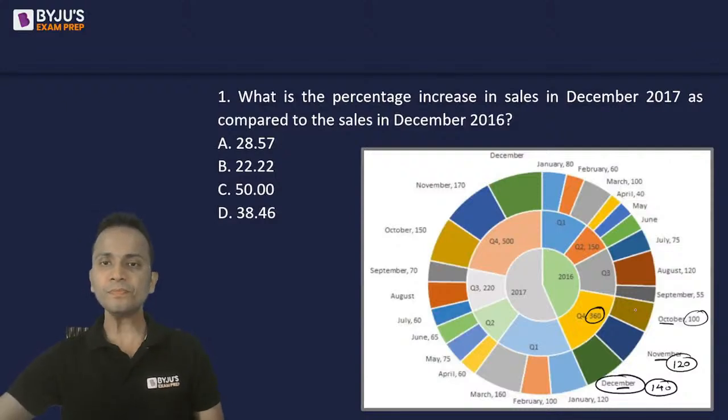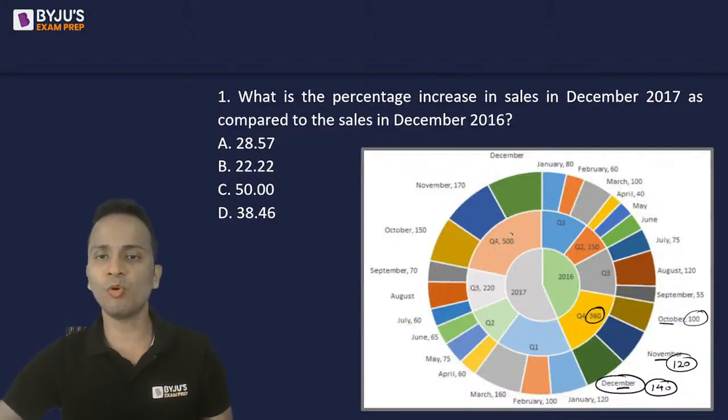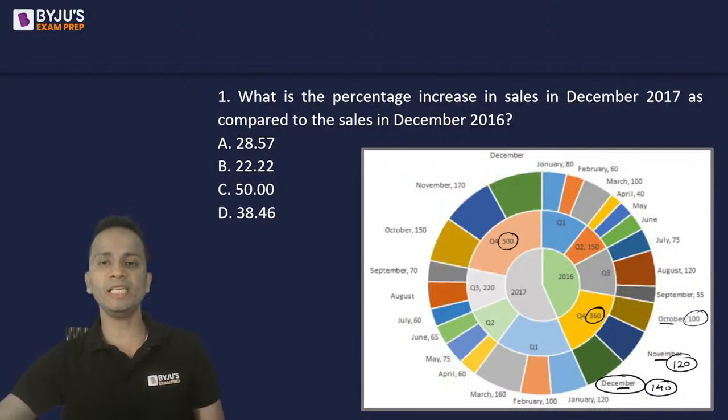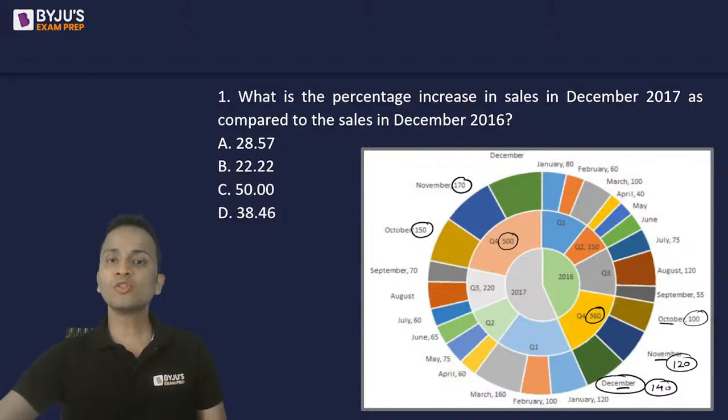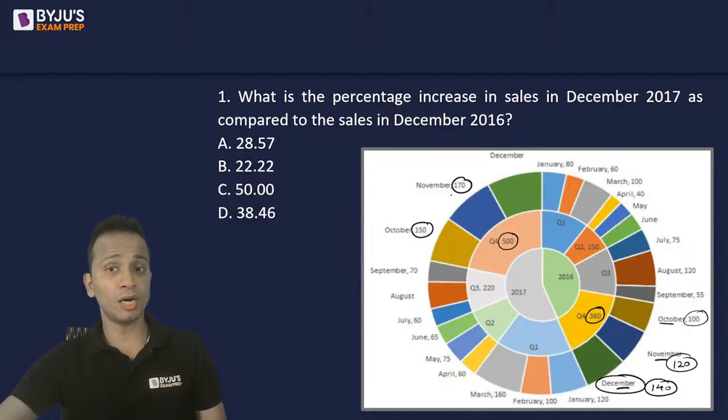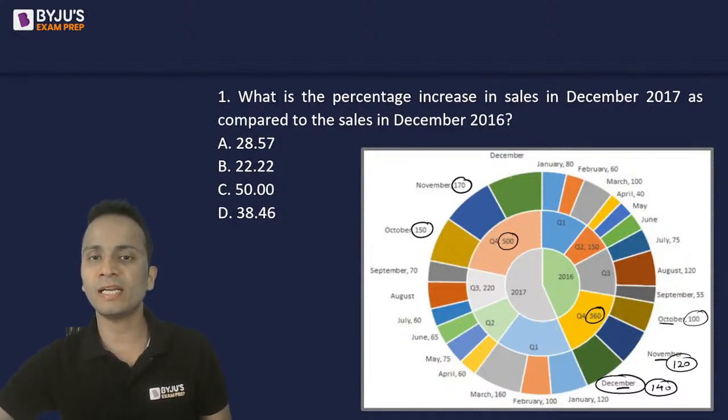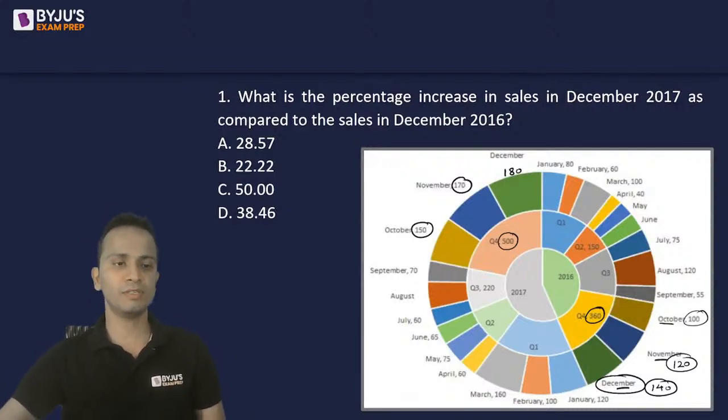Now for quarter four of 2017, the sum is 500 with the values of October and November given. So 150 and 170 add up to 320. So 500 minus 320, that is 180, will be the value of December. Now I have both values.